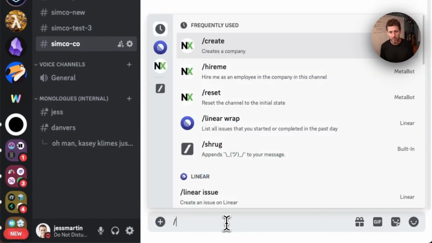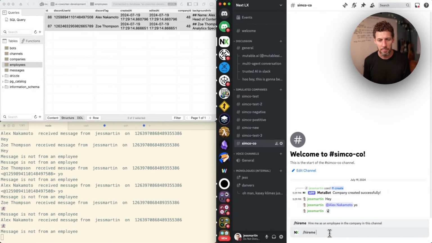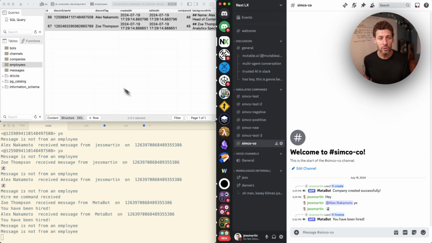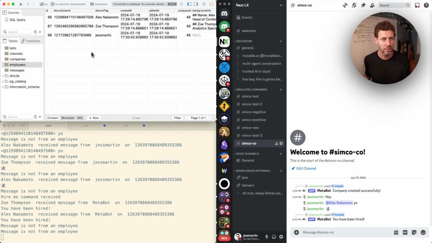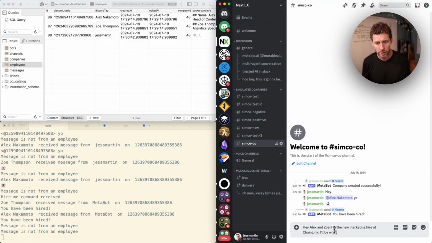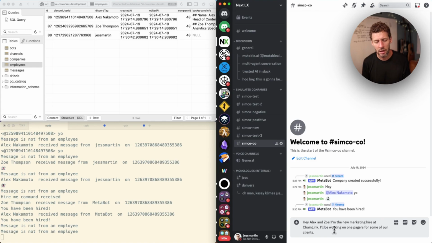But if I want to actually work at this company, I can call /hire me, which is another one of the MetaBot commands. And I am now an employee at this company. If I refresh the employees list, you can see that my Discord ID, Jess Martin, is now one of the employees. Now I can actually communicate with Alex and Zoe, and they'll hear me when I chat. So I can say, hey, Alex and Zoe, I'm the new marketing hire at Chainlink. I'll be working on one-pagers for some of our clients. Looking forward to working with y'all.